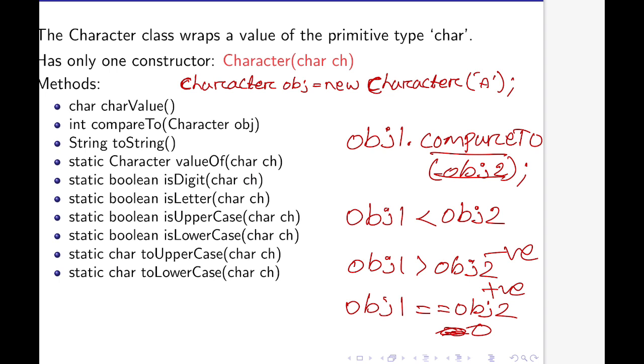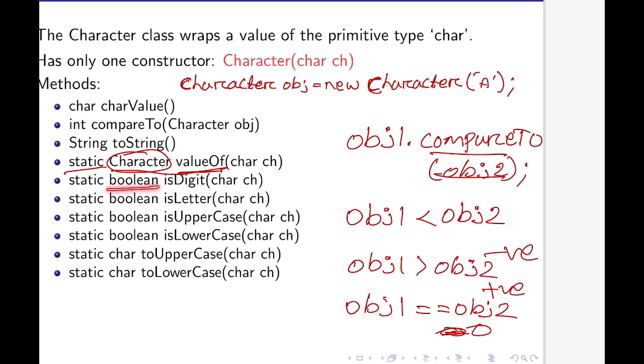Similarly, static character value of. Here the return type is character object and the method is value of. It is going to take one character as parameter and convert that into one character object. Similarly, we have another method, that is static boolean is digit, character ch.